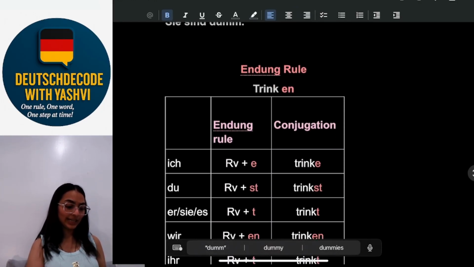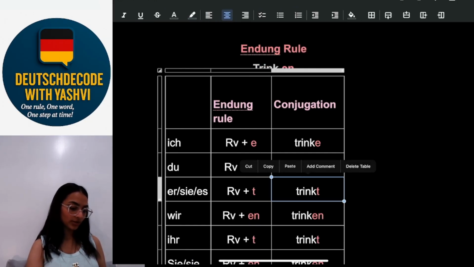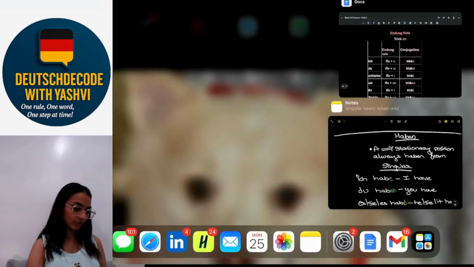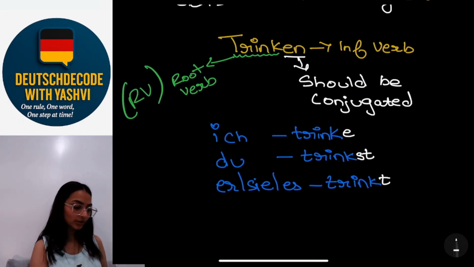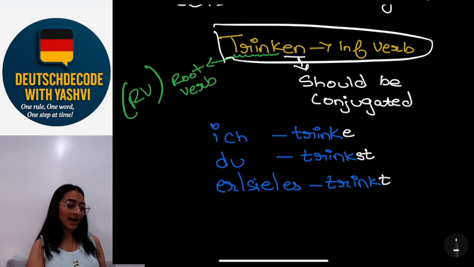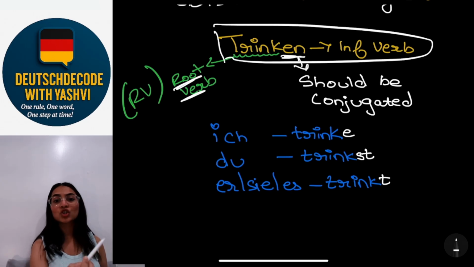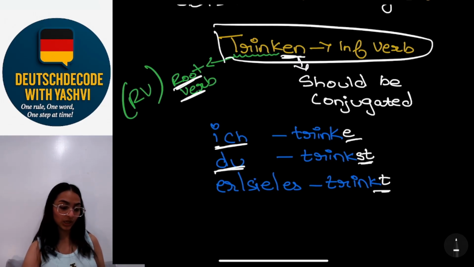And let's begin the Endung rule. So, trinken. Before we go through this table, I would make it easier for you guys. Trinken, the whole word, is an infinitive verb, and trink, T-R-I-N-K, is the root verb. So en would be conjugated. For example, ich trinke, du trinkst. So the en is being conjugated as per the personal pronouns.